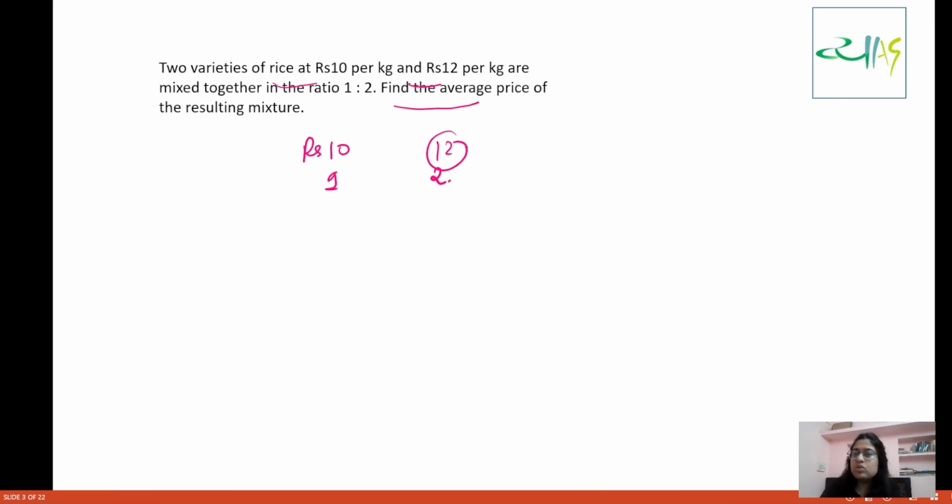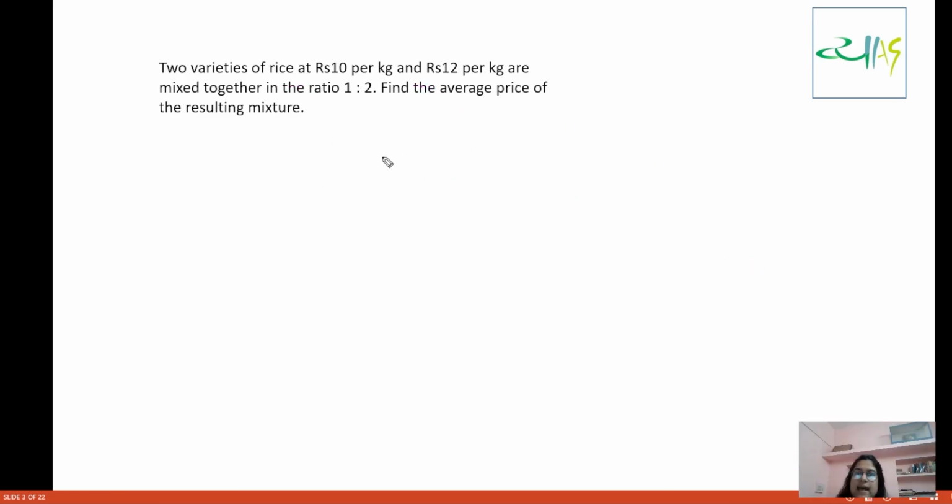Okay, so see, there are two methods of doing these kinds of problems. In the first method, we basically use the crisscross method. So we'll first study two geometrical representations of this method. One is we are going to write this in the cross format, and another is we are going to write this in the line format, and these two methods will simplify this a lot for you. Understand what the alligation method is.